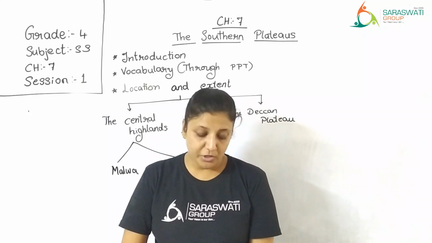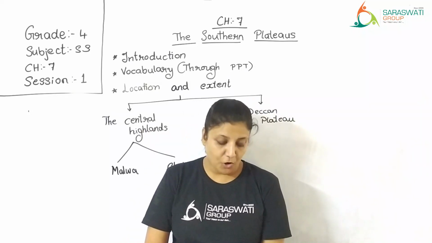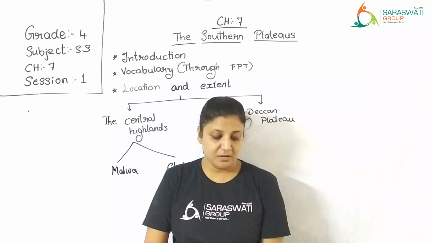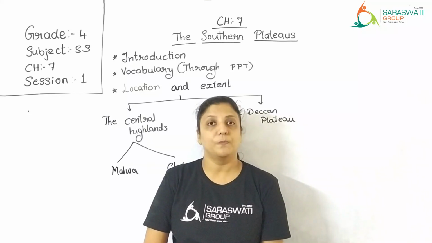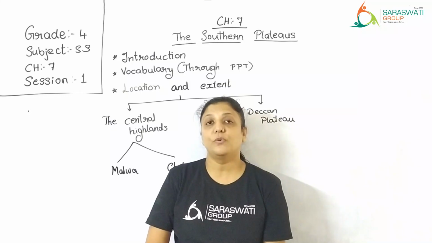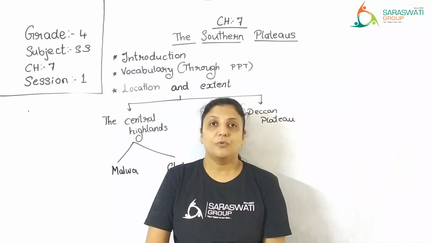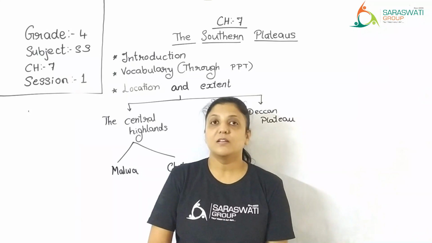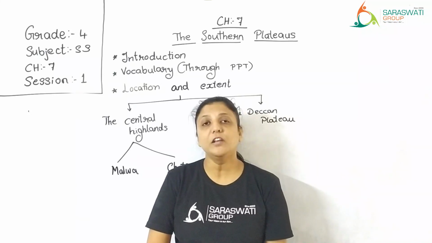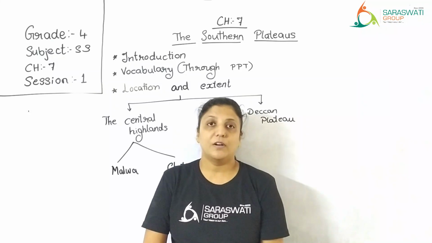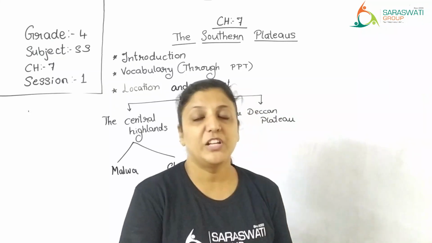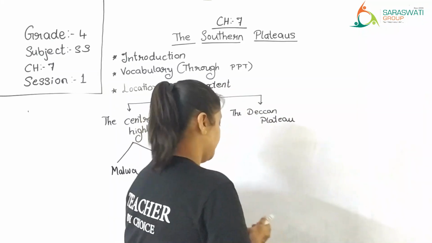Next, the Chota Nagpur Plateau forms the northeastern part of the southern plateau. What is the northeastern part? You already know the directions, right? Which main directions are there?